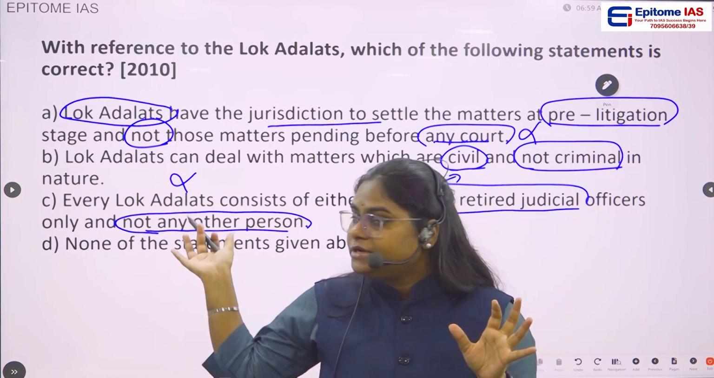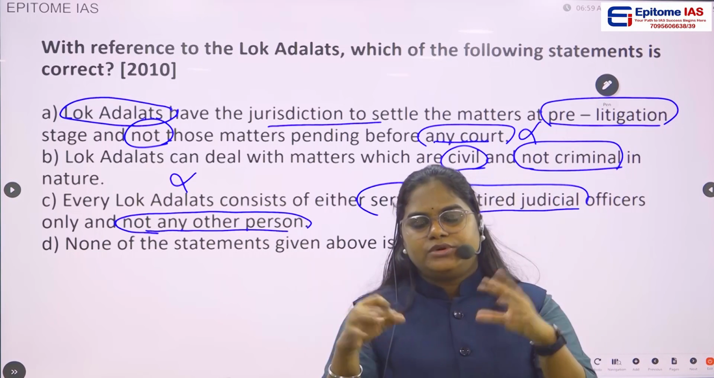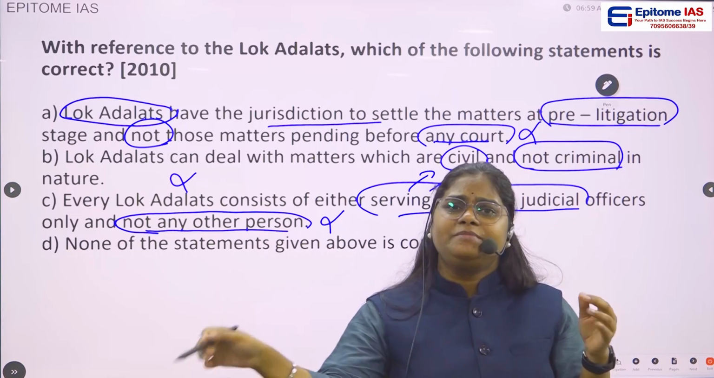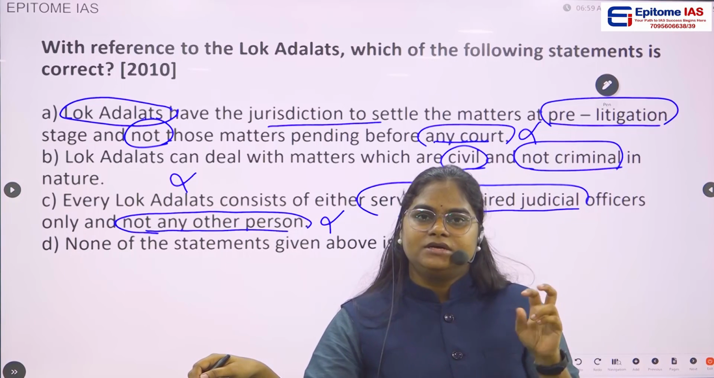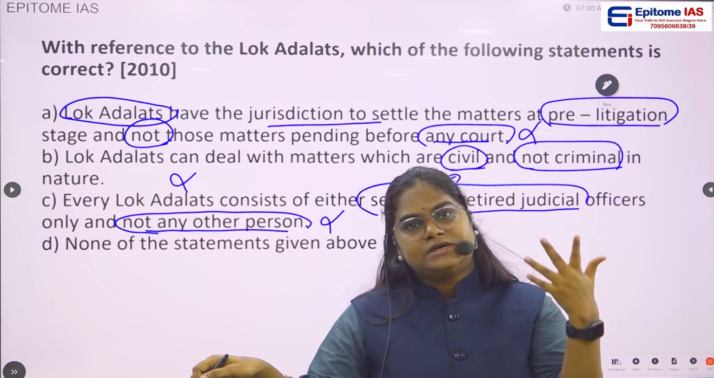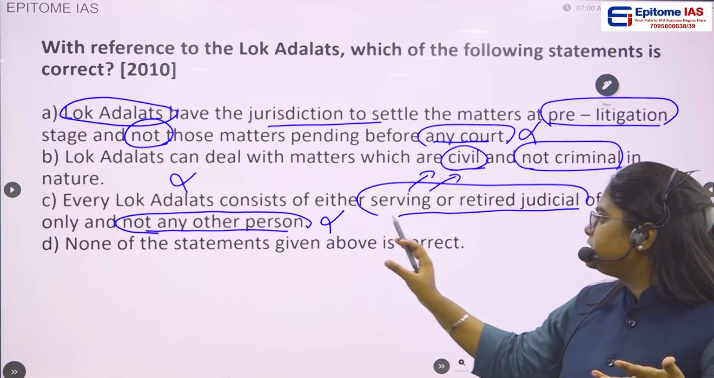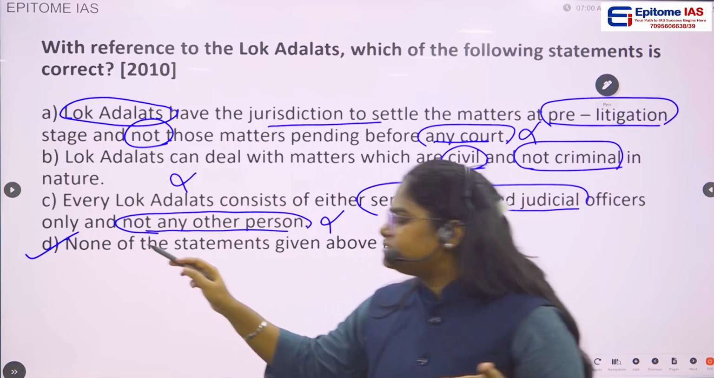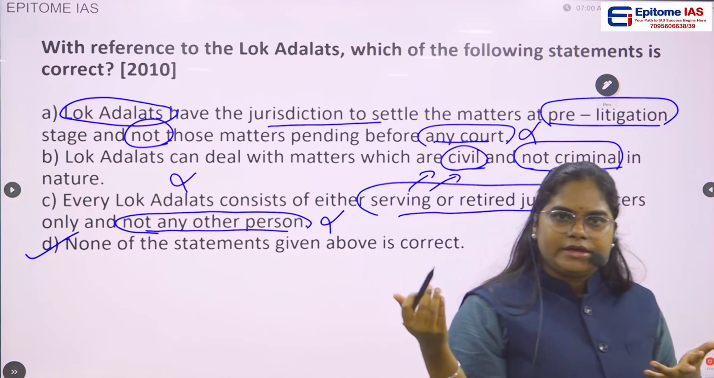So what they're saying, that only retired or serving judges are included in the bench and not any other person, is wrong. Why? Because other persons are also included, not necessarily a retired or serving judge. So this is wrong. Option D, none of the statements given above is correct. Yes, this is the correct answer. Option D is the correct answer, because all the other options given above are wrong.